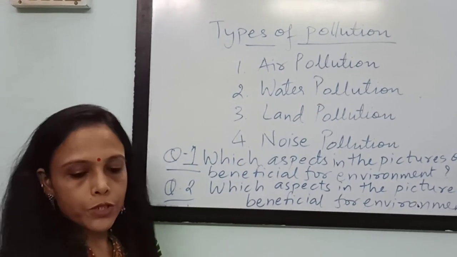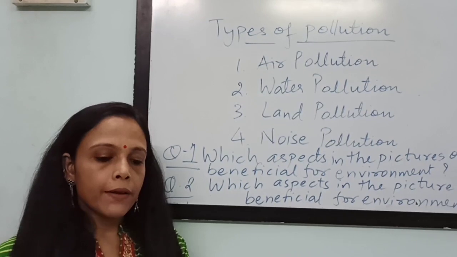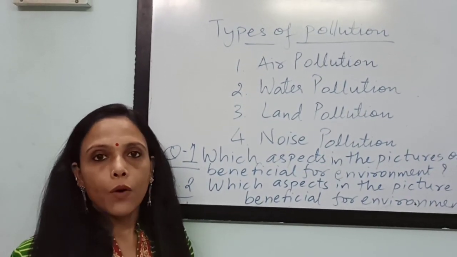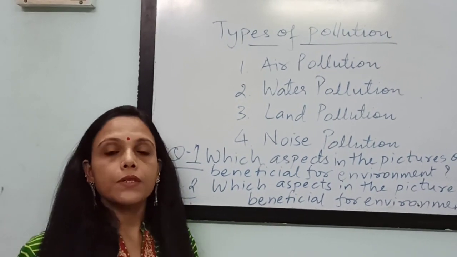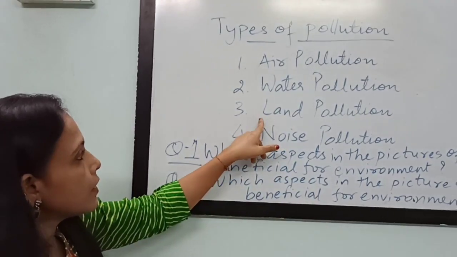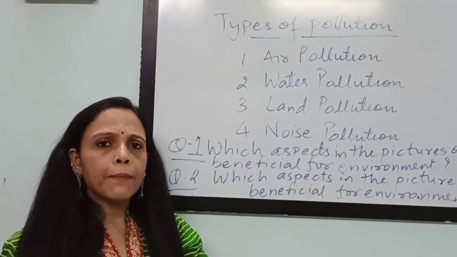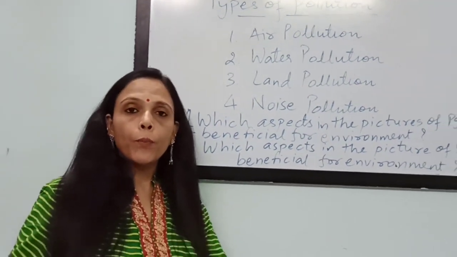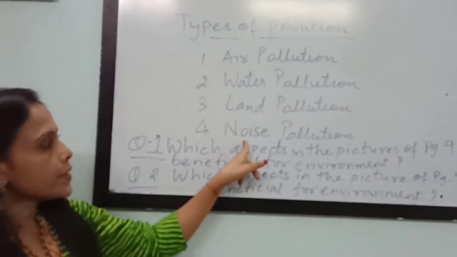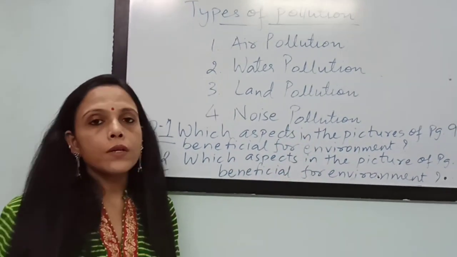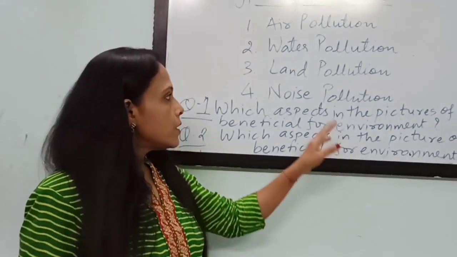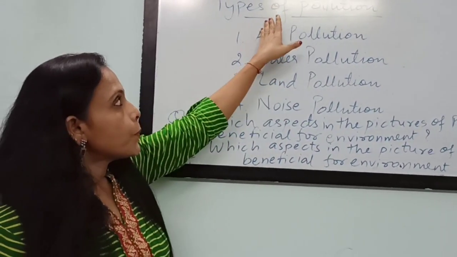Second is water pollution. We have seen in the picture that an animal taking a bath in a pond or river is polluting the water. And if the same water is used by us, then we can fall sick. Third is land pollution. If you throw garbage on the road or in an open area, it can cause land pollution. And the last one is noise pollution. So you should not keep the volume very high for enjoying music. So these are the 4 main types of pollution.